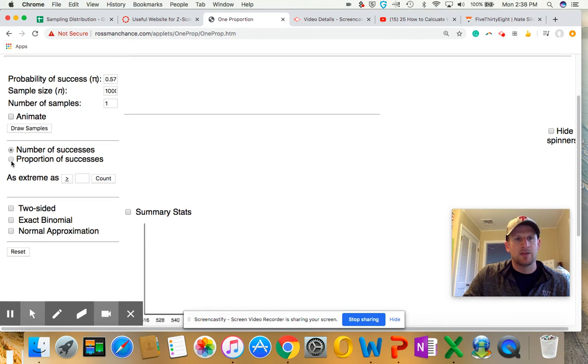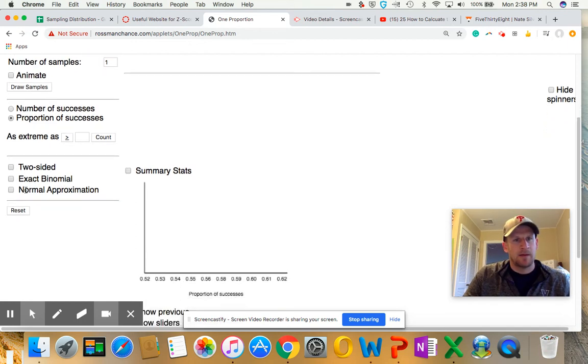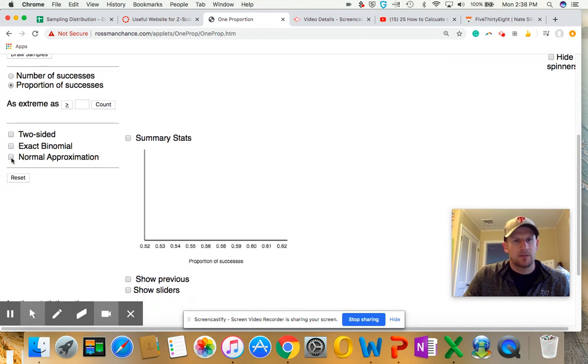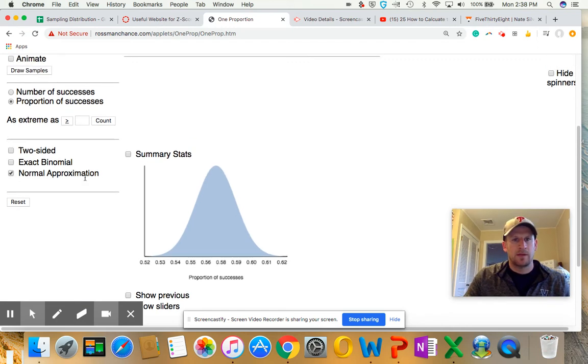Now, I'm interested in the proportion, not the raw count. So we're going to click on this option for proportion of successes. Skip this for now as extreme. And then you have a couple of options here: two-sided, exact binomial, and normal approximation. I want you to click on normal approximation, because when we talk about a sampling distribution, as I mentioned just a couple of minutes ago, we often use the normal density curve to model this relationship. So we're going to click on that for now.